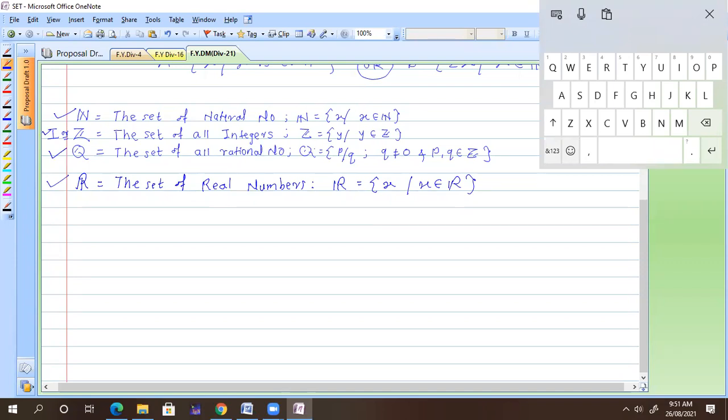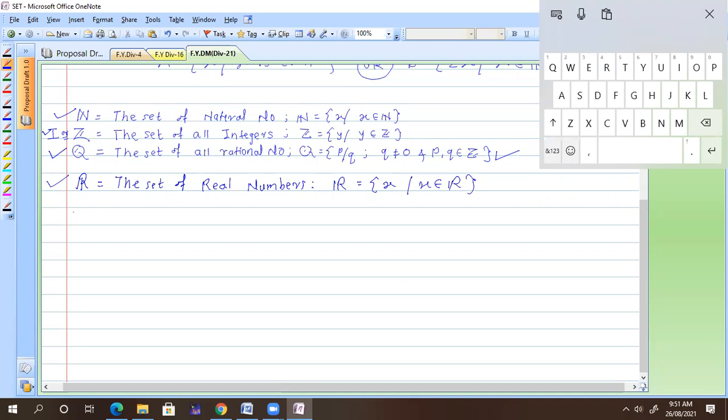I defined these because I wanted to define my set of rational numbers, Q, in terms of Z. This is the actual definition of the rational number, and it comes from the integers.